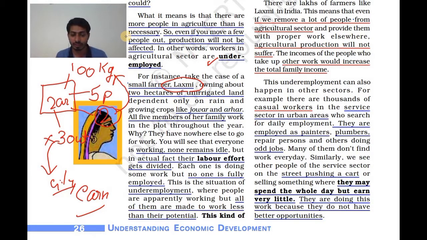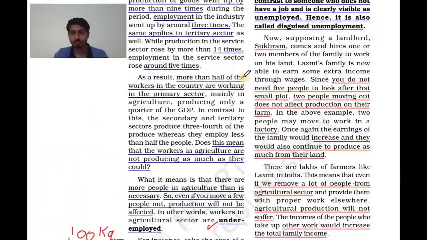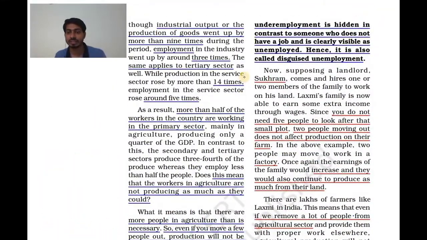A few lines are given here: all of them are made to work less than their potential. So nobody is working to their potential. Everybody is working, but nobody is working at their 100% capability or capacity, you can say. So what is this called? This kind of underemployment is hidden, in contrast to someone who does not have a job and is clearly visible as unemployed.